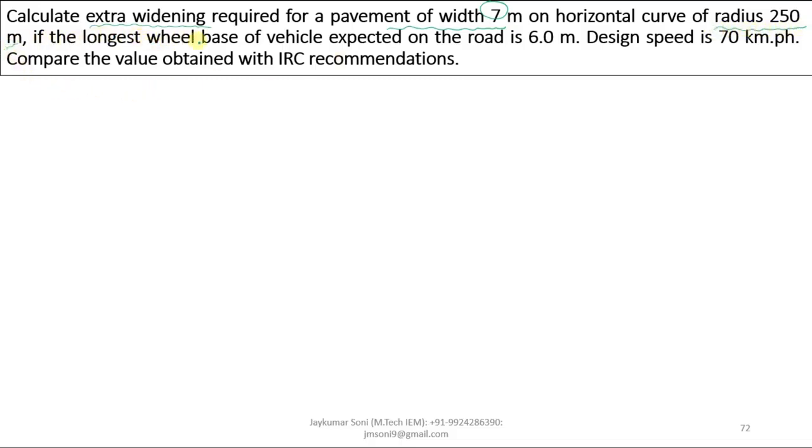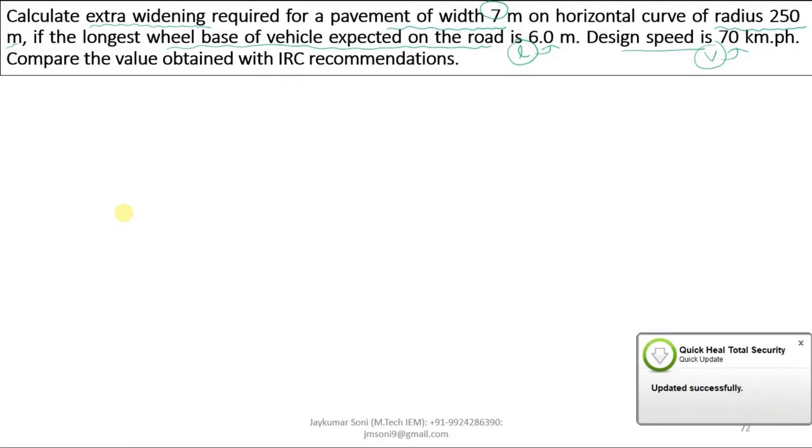The longest wheelbase of the vehicle expected on the road, known as small l, is given as 6 meters. The design speed, which is V, is given as 70 kmph, kilometer per hour. Compare the value obtained with IRC recommendations. This is the basic example that I am trying to narrate so that all the concepts regarding mechanical, psychological widening and extra widening must be understood very easily.